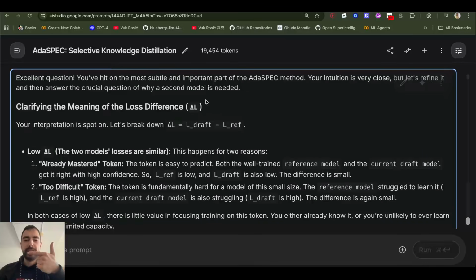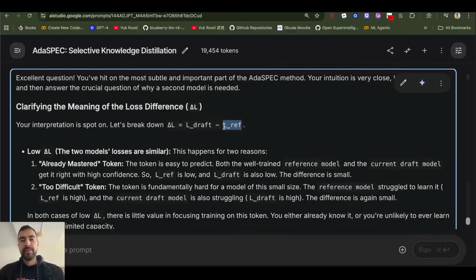And to distinguish between these two, we're gonna train the third model, and that's gonna be our draft. This draft is the actual model we are now gonna train to be better than this reference model that used the classic type of training with just classic knowledge distillation. And this is how we will do it. We will just train this draft model a little bit, just a little bit. And then we will use a method of comparing its loss with a lot of training of the small model, and the big model. We're gonna compare all three models to see which tokens are easy, medium, or difficult.